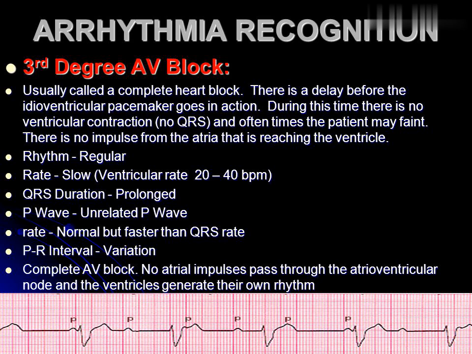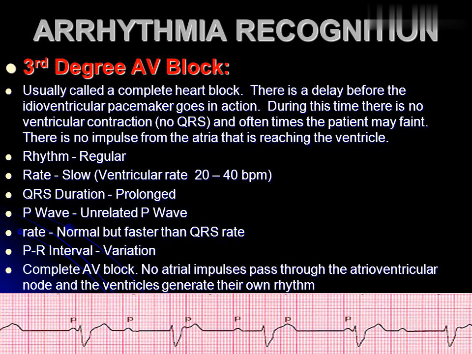Third degree AV block, usually called a complete heart block. There is a delay before the idioventricular pacemaker goes into action. During this time there is no ventricular contraction, no QRS, and oftentimes the patient may faint. There is no impulse from the atria that is reaching the ventricle.